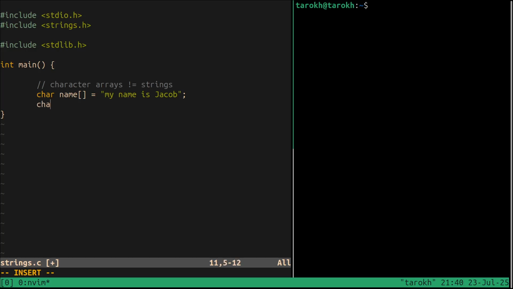The other way is that we can have a size. For example, we can have name 2, size 7, and Tarokh. Tarokh has 6 characters, and of course here we have a backslash 0, the null byte, the null character, which defines the end of a string, which I'll be explaining in future videos.